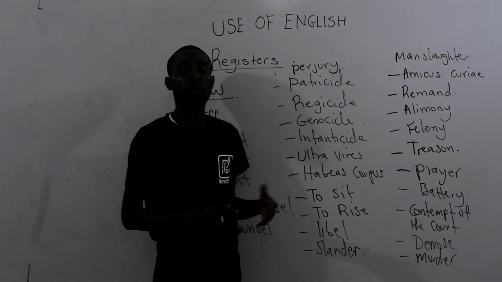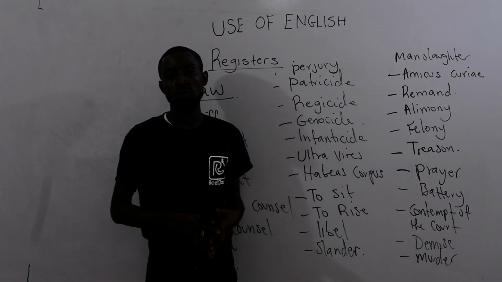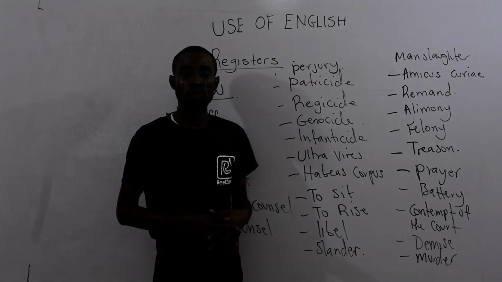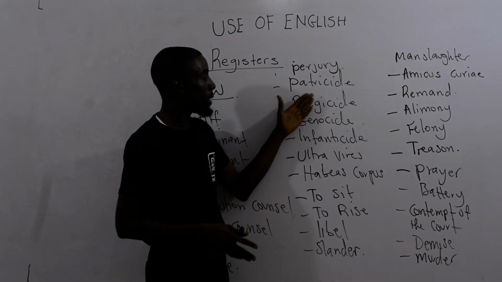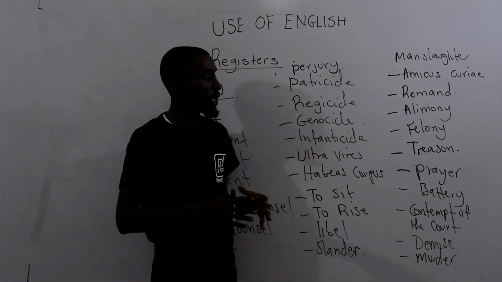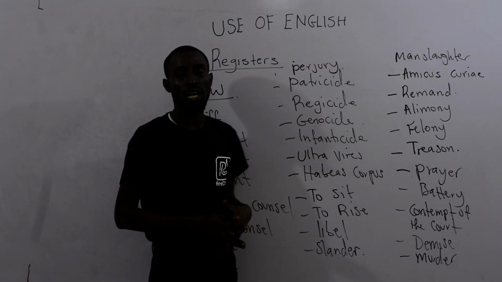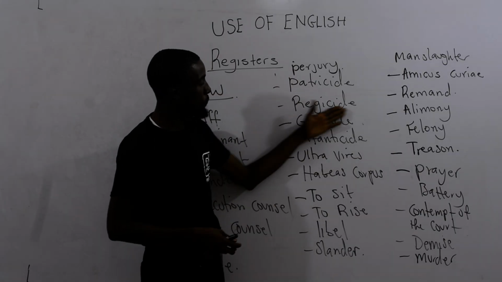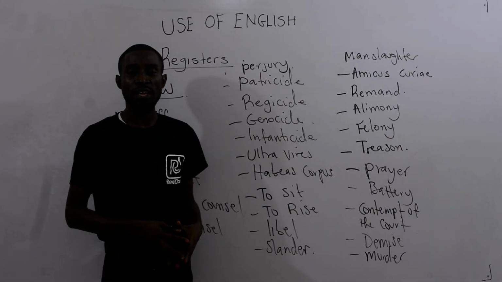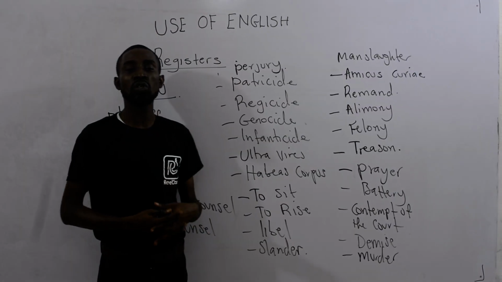Then, when you are talking about perjury, all right, perjury is the crime, or the offense, of lying on an oath. When you are taking an oath and you are lying on that oath, you have committed an offense called perjury. All right? Then you talk about patricide. Patricide is the offense of killing your father. When you kill your father, that offense is referred to as patricide. Okay? Then if you kill a king or a queen, all right, that offense is regicide. The offense of killing a king or a queen is called regicide.